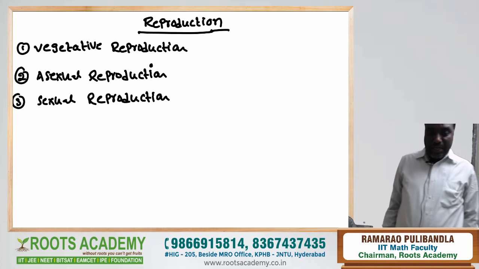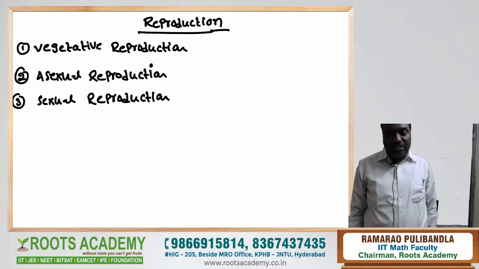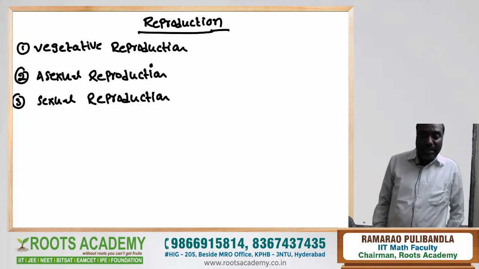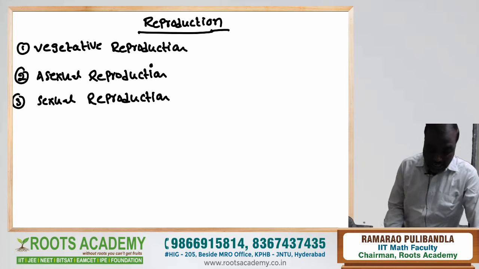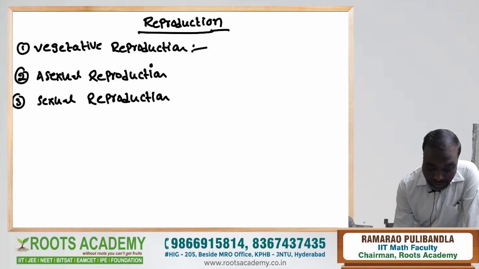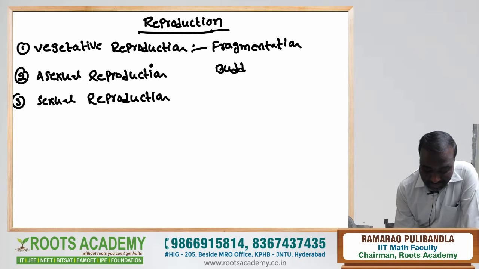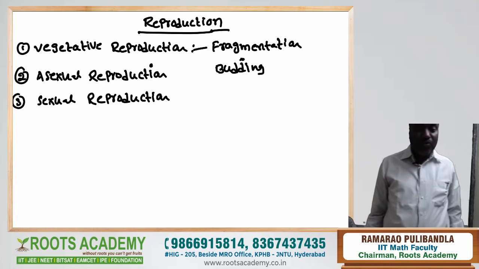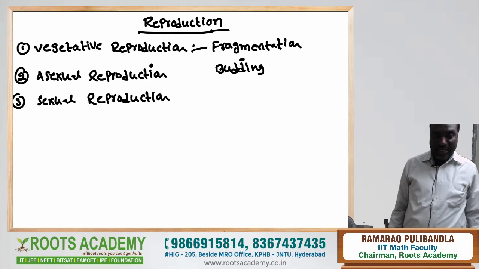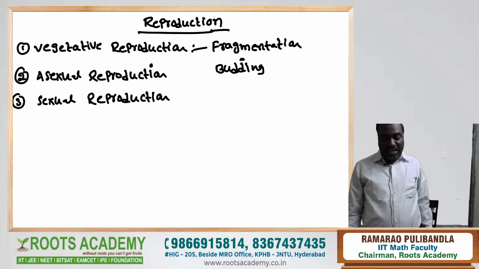The fungi reproduce vegetatively by fragmentation, and second by budding. Budding and fragmentation both belong to vegetative reproduction. What is vegetative reproduction?